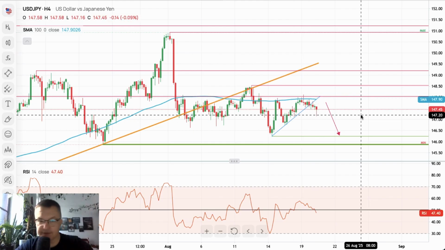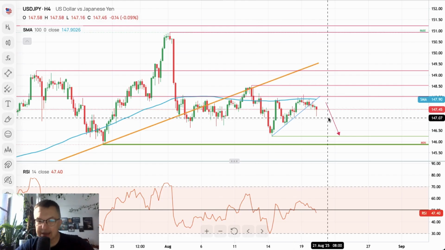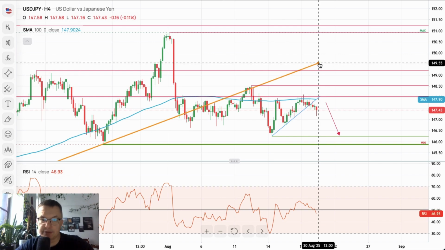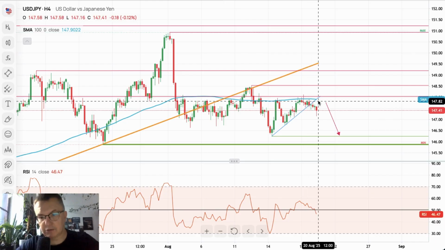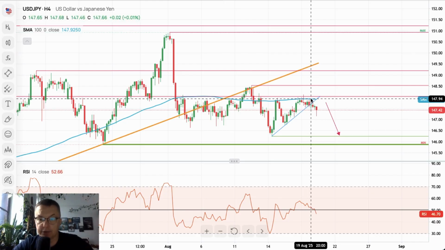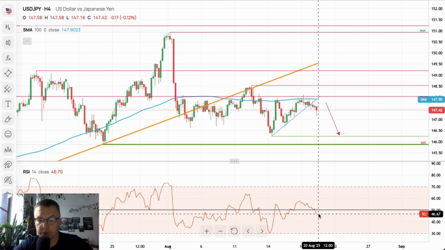Nevertheless, volatility is very limited, and the market is basically trendless, a little bit skewed to the downside because we are below the major technical tool, which is the trend line. So we are below the trend line, the orange one, and right now we are quite below the blue trend line and below the 100 periods moving average. Momentum starts to move below the level of 50 as well.